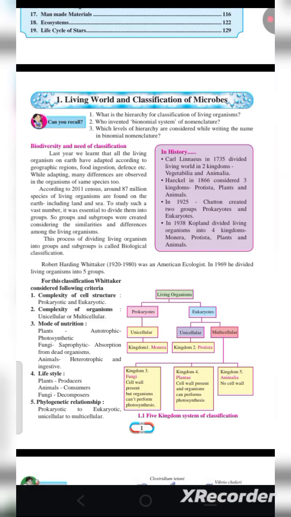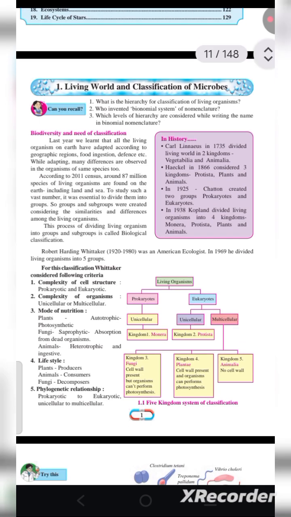Let's understand first of all the lesson name, so it will be easy for you to study, and let me explain what are the things that you are going to study in this chapter. First, the lesson name: living world and classification of microbes. What do you mean by a living world? Living world means biotic.